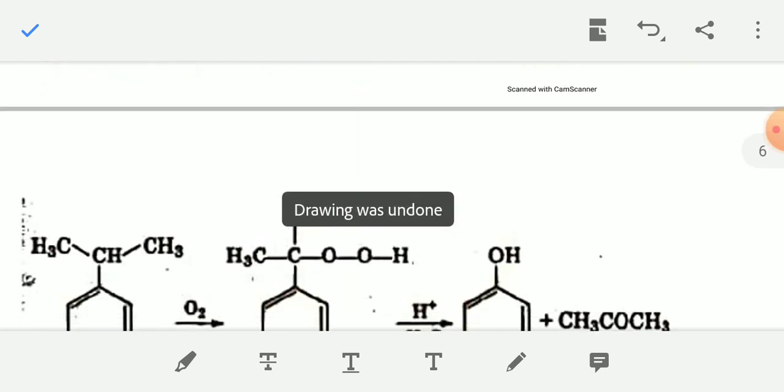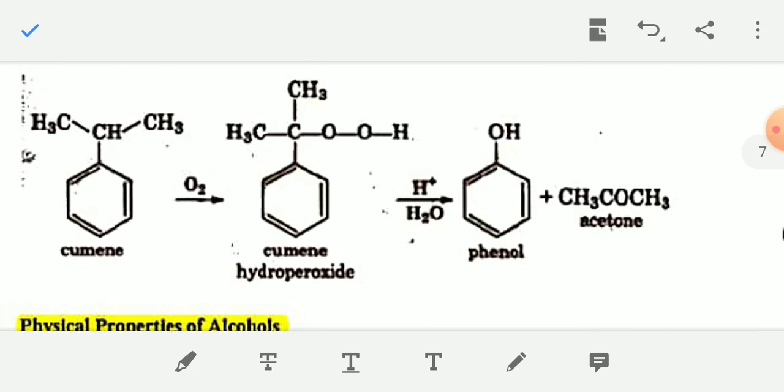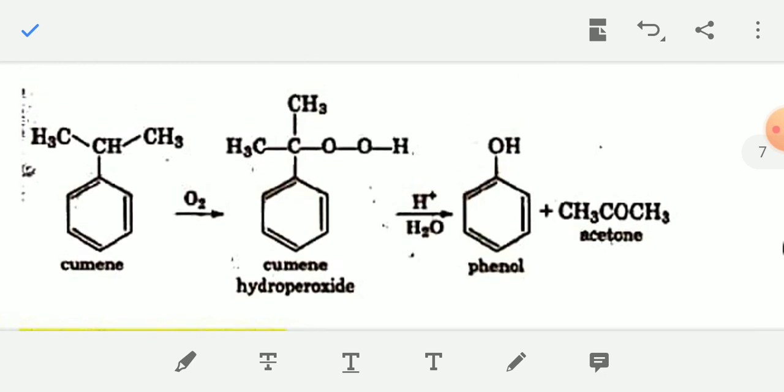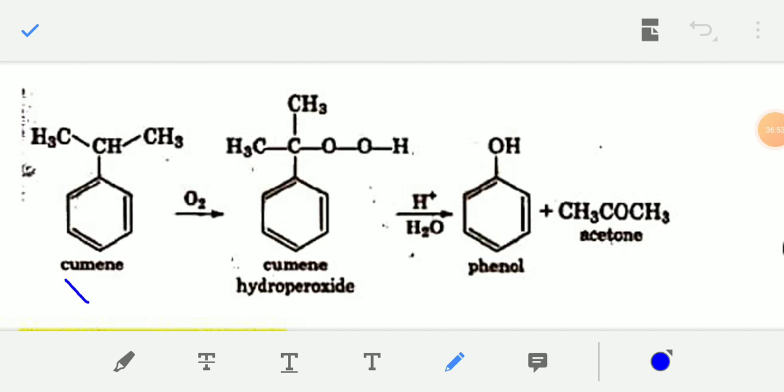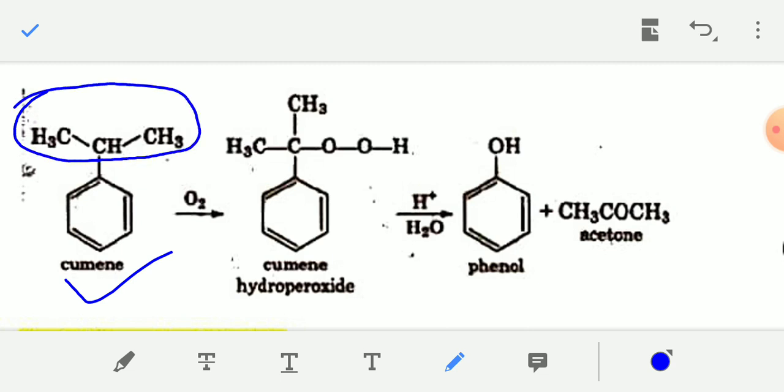Now, preparation of phenol from cumene. This is an important method of preparation of phenol. The general formula of cumene is this one. If an isopropyl group like CH3CH, this group is present in the benzene ring, then it is known as cumene. So when cumene reacts with air, meaning oxygen.